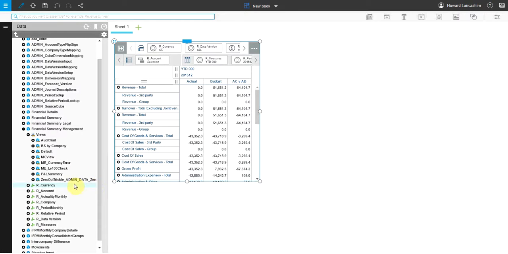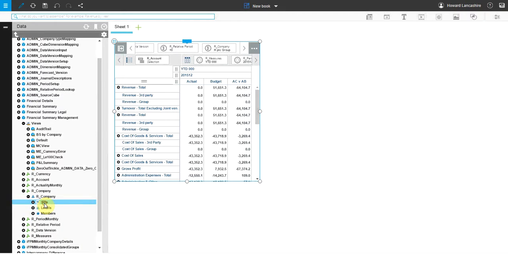So all I'm going to do now is, we can see we've got the dimensions for that particular cube here, and we've got the company up here. What we've done prior to this demo is we've put the companies in a set of which area that they reside in.